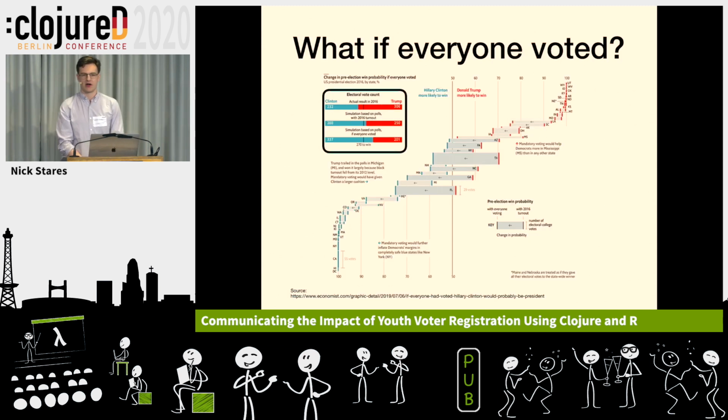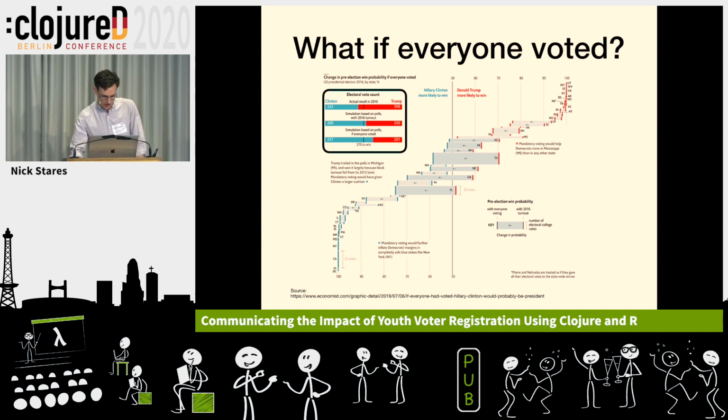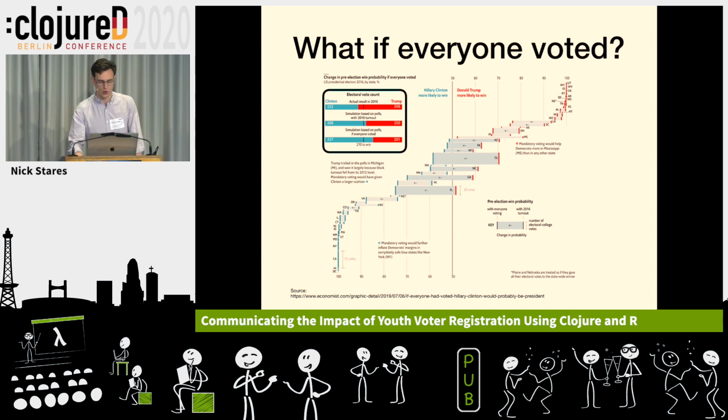So I got inspired to think about this idea looking at this visualization from The Economist, which is what if everybody voted. You can see in the upper left the electoral vote count, the actual result in 2016, and then at the bottom, a simulation based on polls if everyone actually voted. And you can see the outcome is quite different.